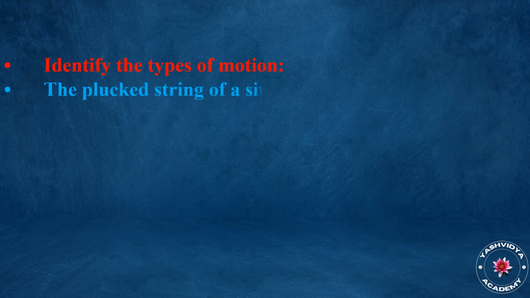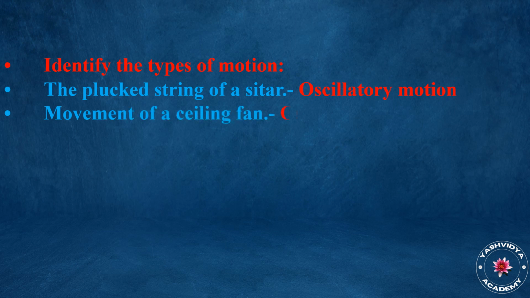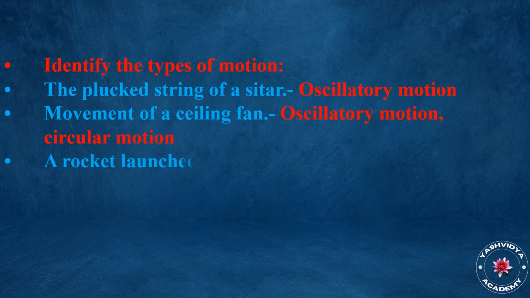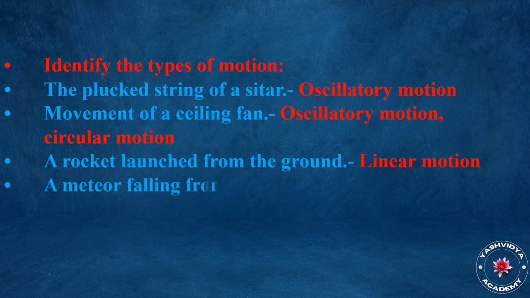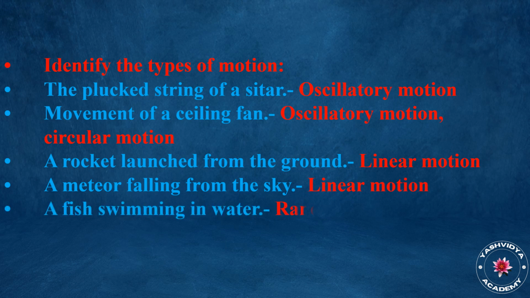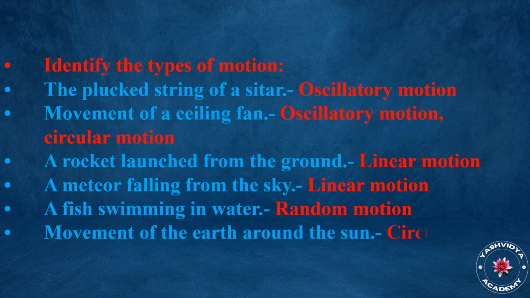Identify the types of motion. The plucked string of a sitar. Oscillatory motion. Movement of a ceiling fan. Circular motion. A rocket launched from the ground. Linear motion. A meteor falling from the sky. Linear motion. A fish swimming in water. Random motion. Movement of the earth around the sun. Circular motion. Periodic motion.